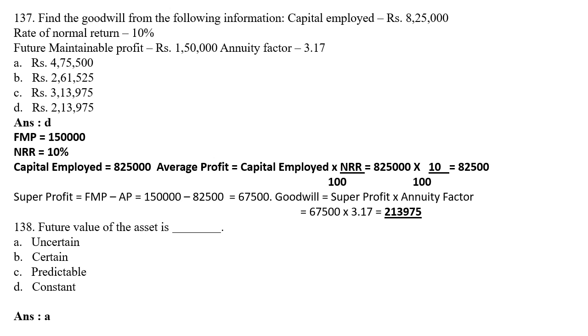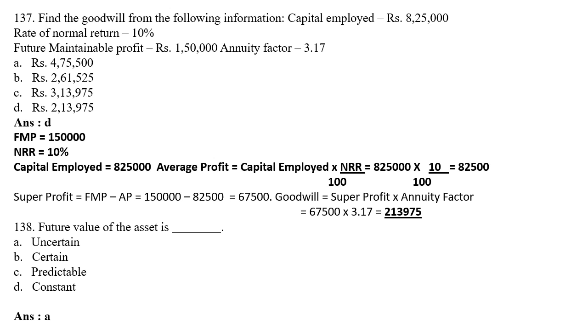Super profit is FMP minus average profit, you will get 67,500. Goodwill is super profit into annuity factor, that is 67,500 into 3.17, you will get your answer 2,13,975.